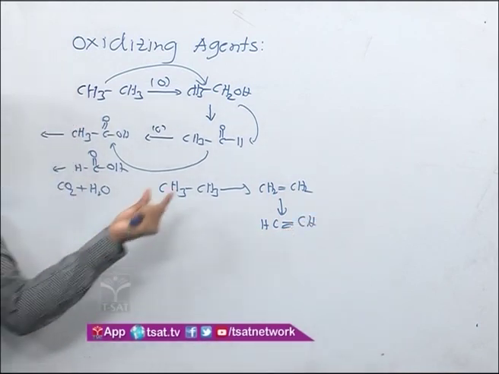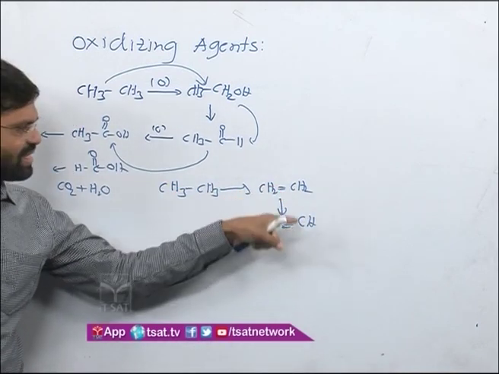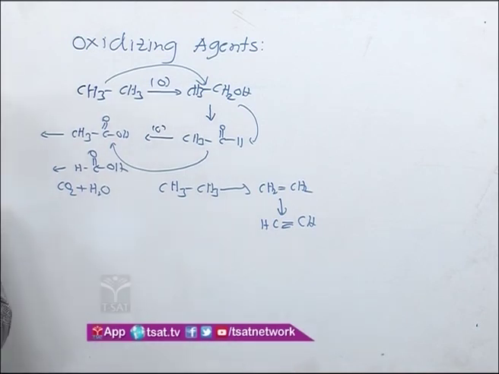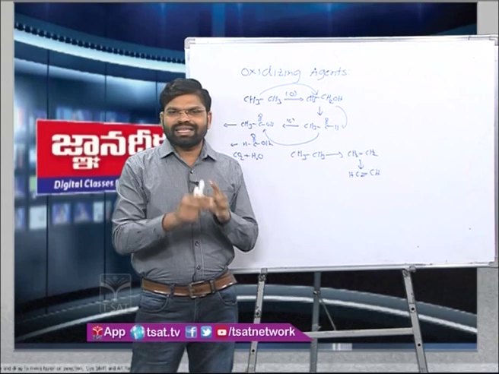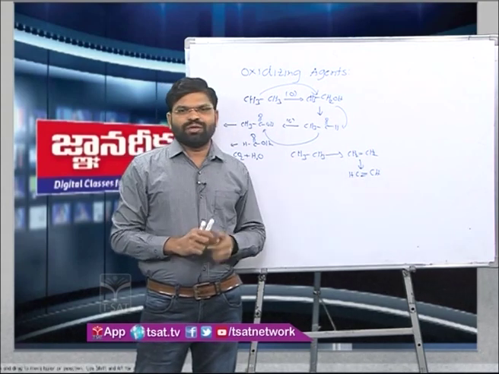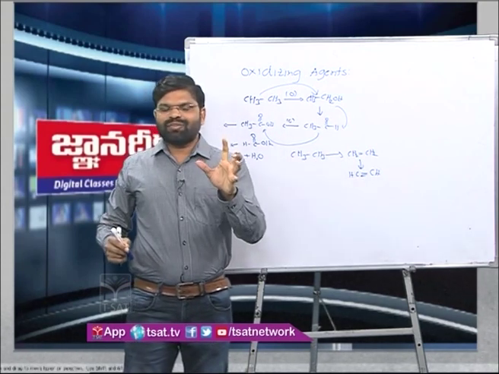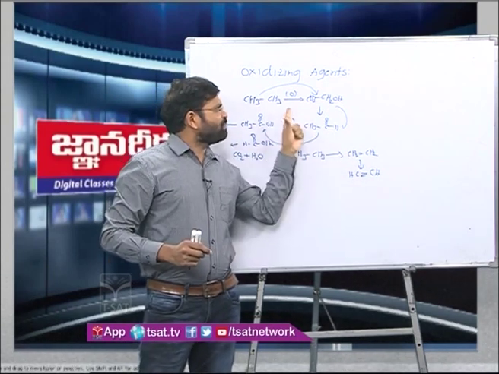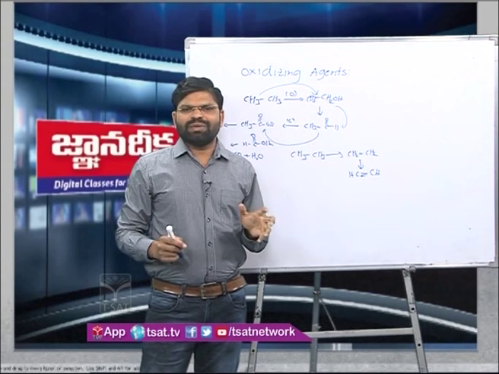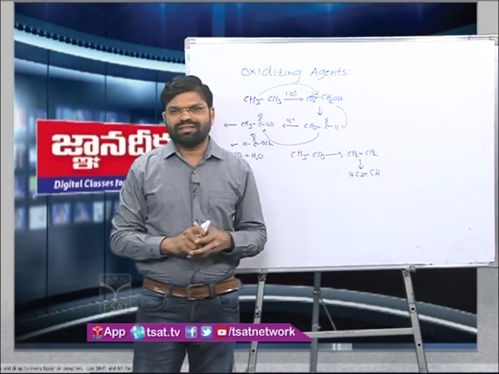So this one is one of the oxidized products of it. This is the next oxidized product of it. So in both ways, I can say oxidation is the addition of oxygen, and reduction is the elimination of hydrogen. Now I restrict myself to the definition of oxidation and reduction with respect to oxygen addition or hydrogen addition, because most of the content is based on it.